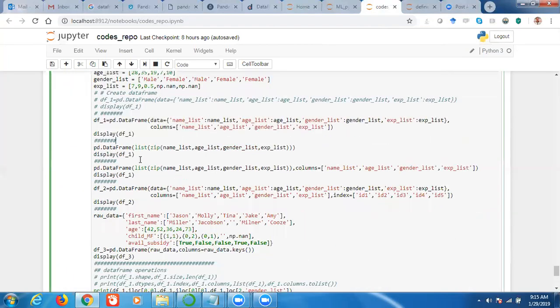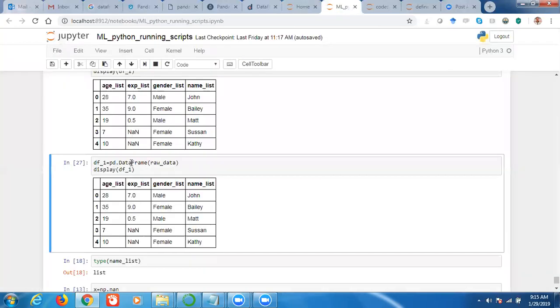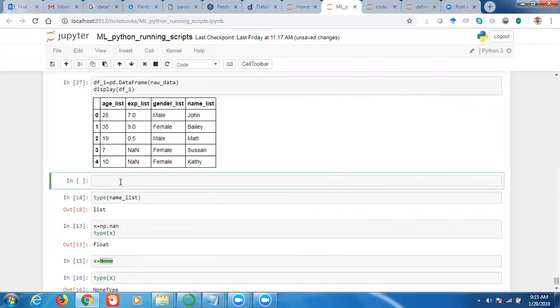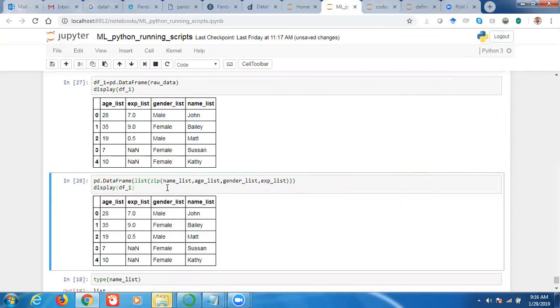Yeah. So another way: once you know the different functions and different strengths of Python, then you can do the same task differently also. So here you can use zip also, right? Zip, we know it zips, it merges, right? So if you want your data frame, then you can zip also, right? It will do one and the same thing.